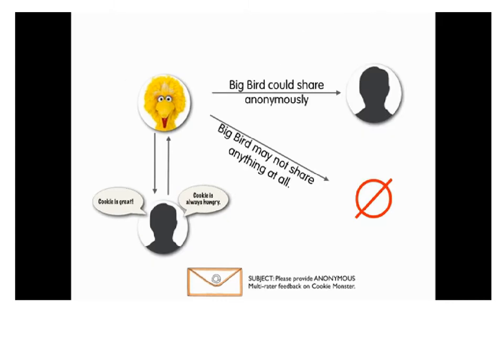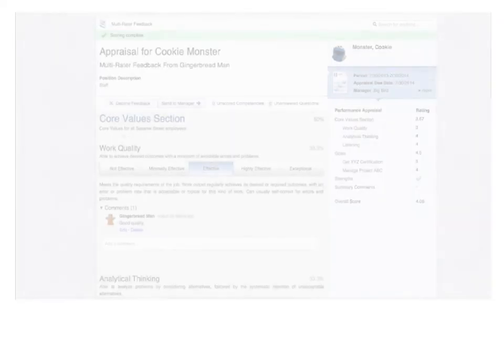And again, this is the second situation, the really easy one. If you get a request in email that says Big Bird requests your anonymous feedback, you know that not only will Big Bird not know from whom the comments came when you make them, he won't know that they're attributed to us as Ginger. He wouldn't be able to share your name in any capacity because he can't prove that they're from us. Or he could, again, choose not to share anything at all. So any of those situations is possible. Knowing that, let's go back in and provide some feedback.